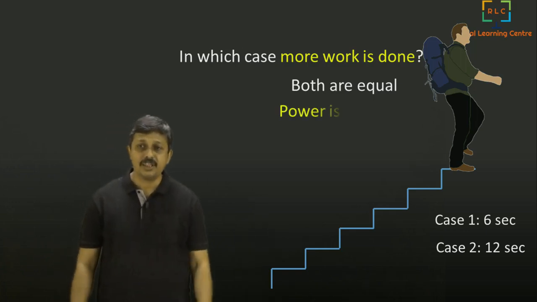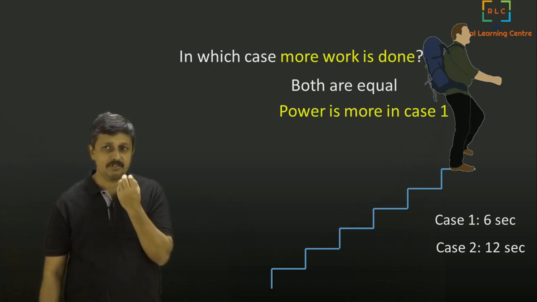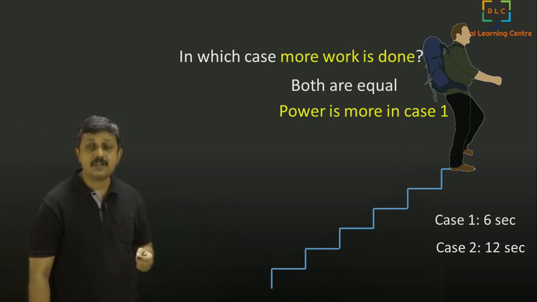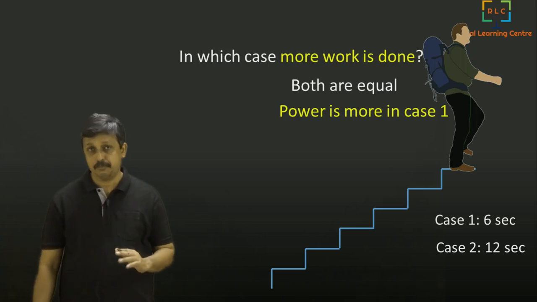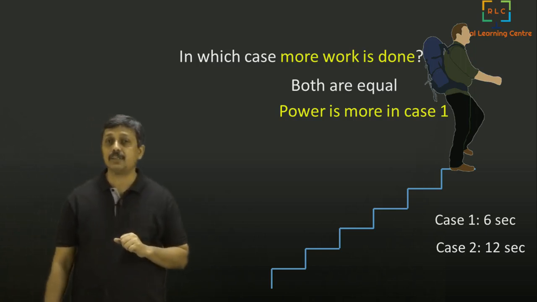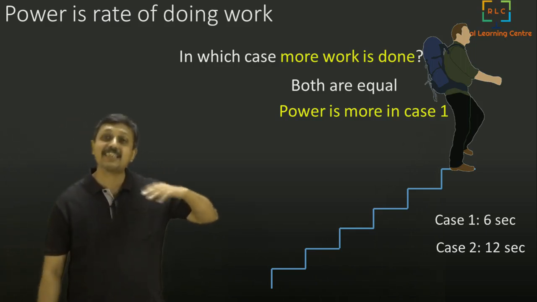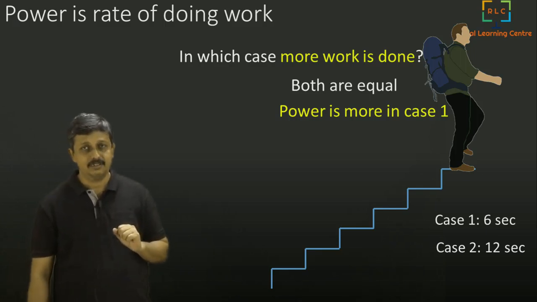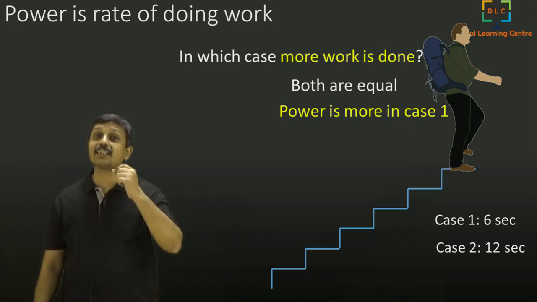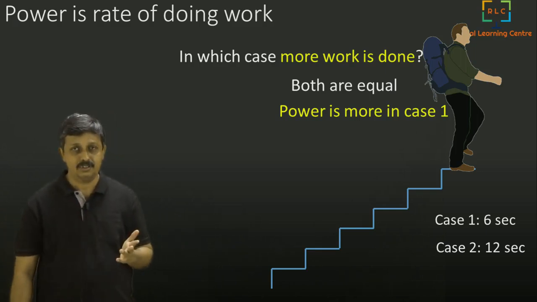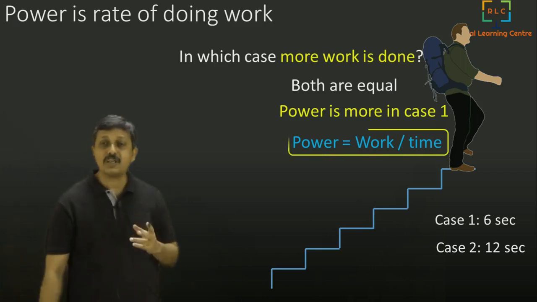So what we say is, we introduce another parameter, another variable called power. Power in the first case is more than in the second case. You know why? Because power is nothing but the rate of doing work. If you do the same amount of work faster, power is more. So in both cases, though work is the same, in the first case he did it faster, hence the power is more. If you look at the mathematical representation, power is simply equal to work divided by time.